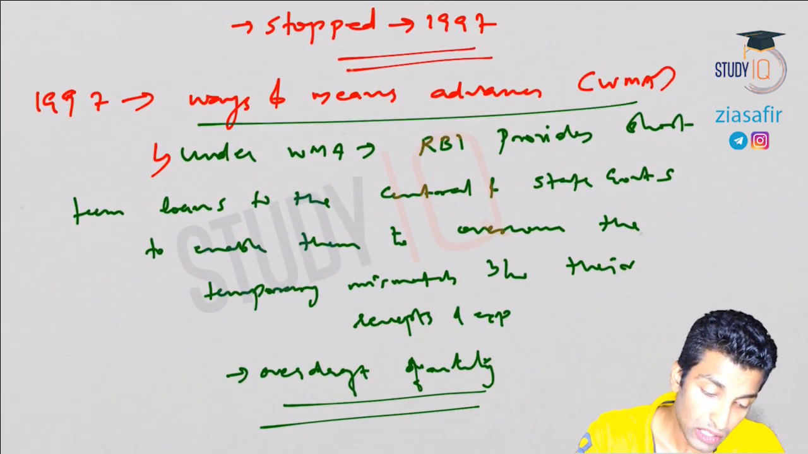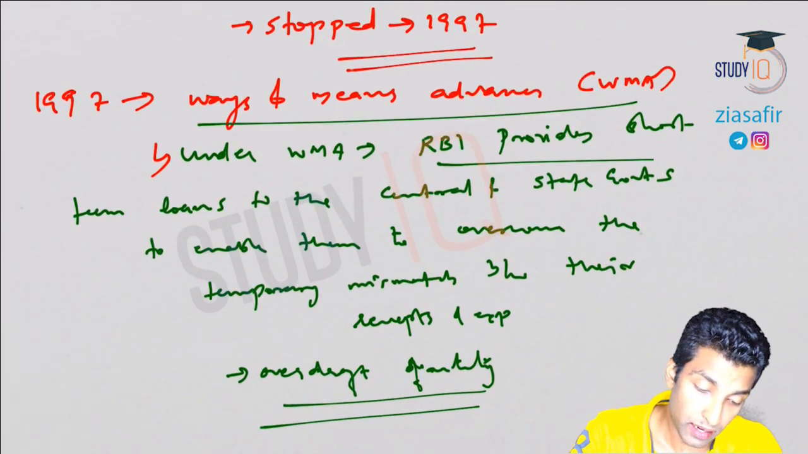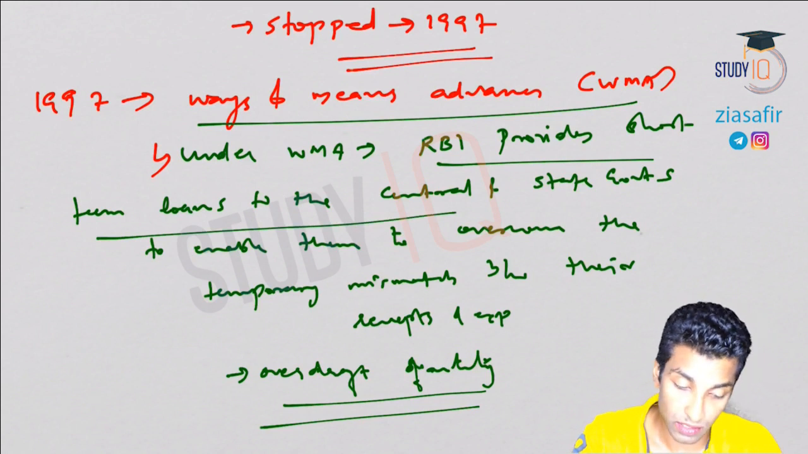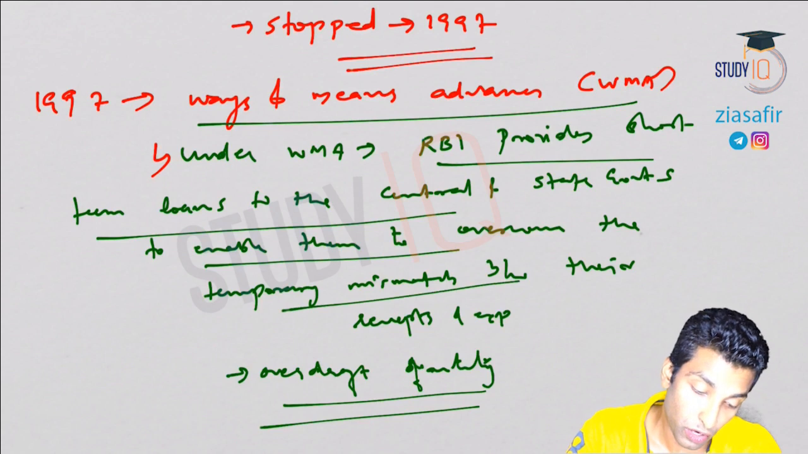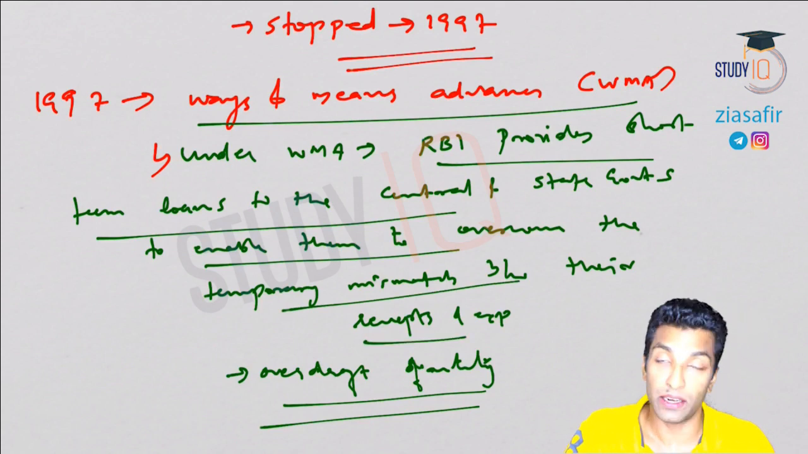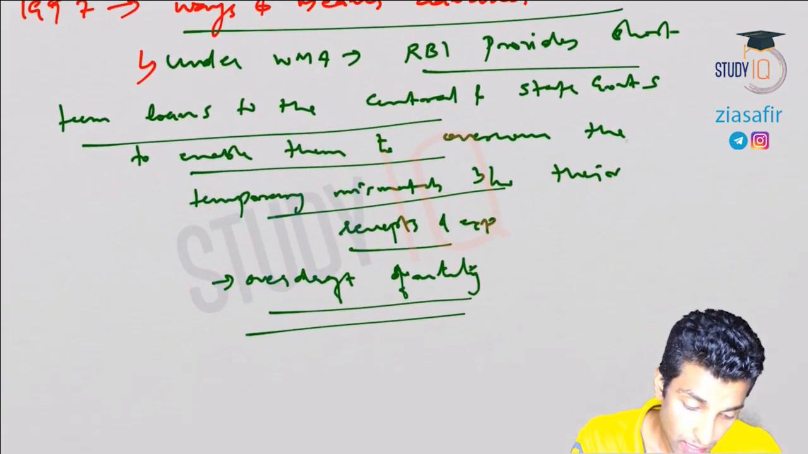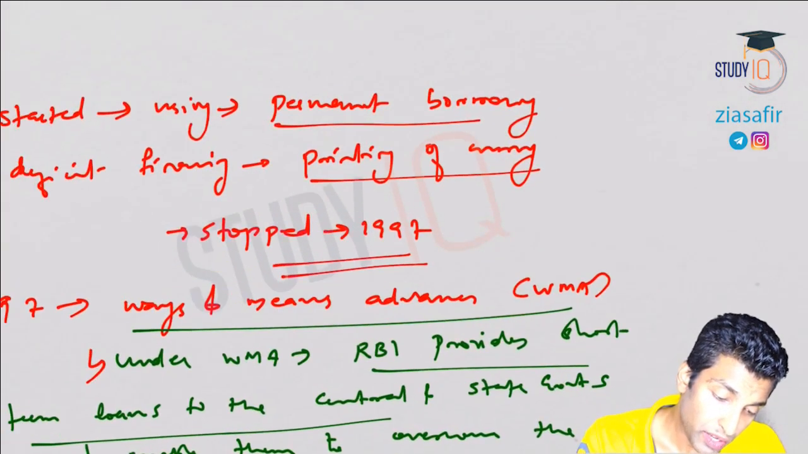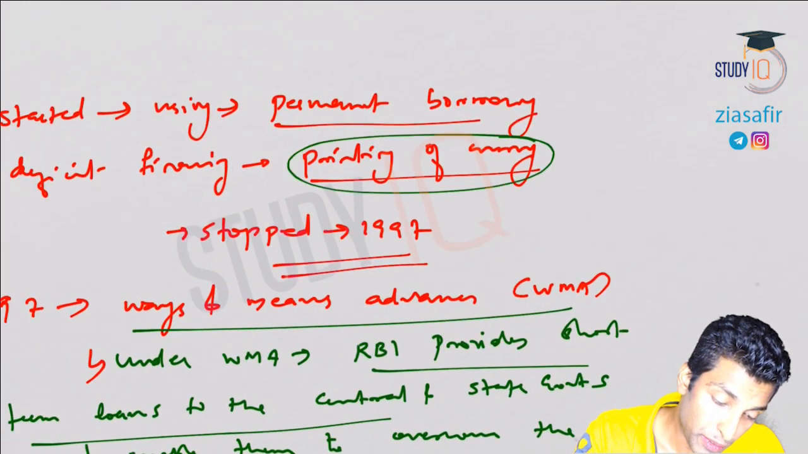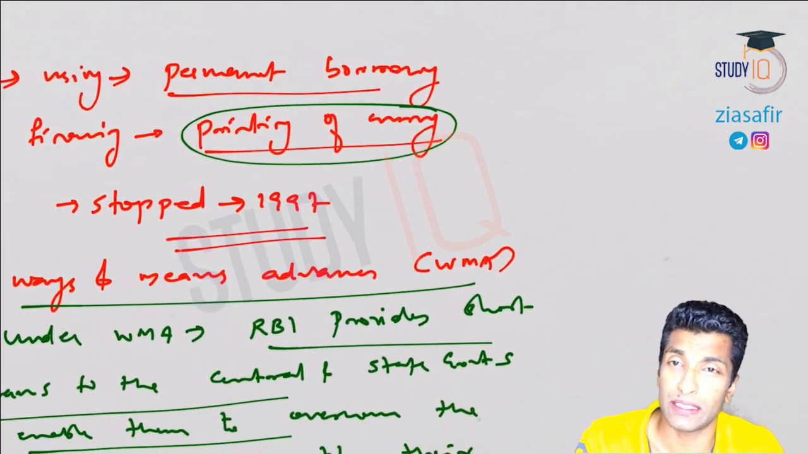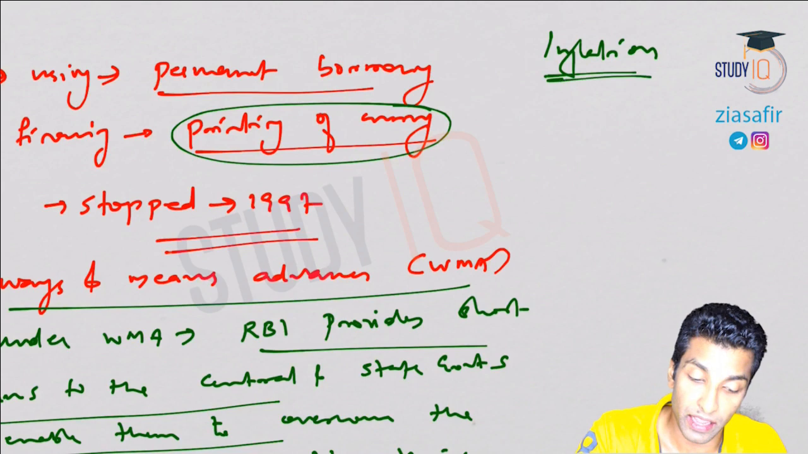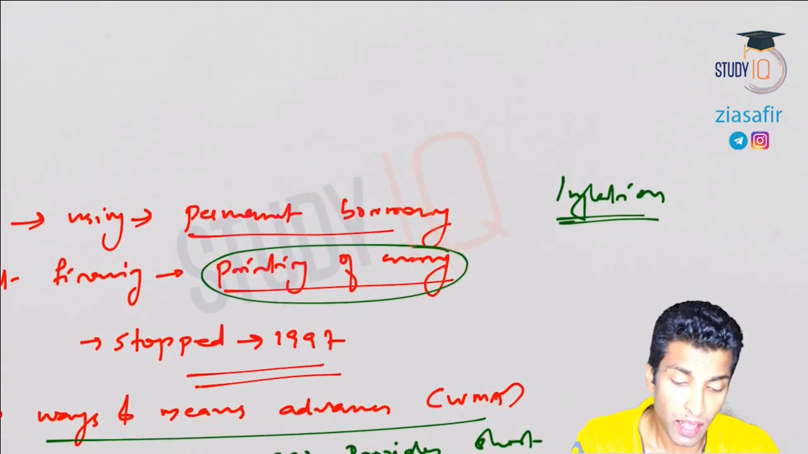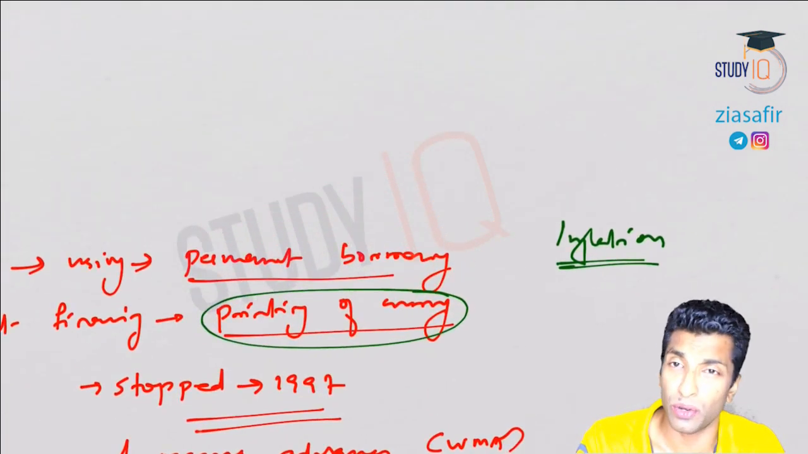Okay, so ways and means advances. Under this, RBI provides short-term loans to the central and state governments to enable them to overcome the temporary mismatch between their receipts and expenditure. So I hope this is clear. Now if you talk about deficit financing, printing of currency, that leads to a lot of problems in the economy. The most important problem is inflation, which is considered undesirable. Now how does deficit financing lead to inflation, or simply how does printing of currency lead to inflation?